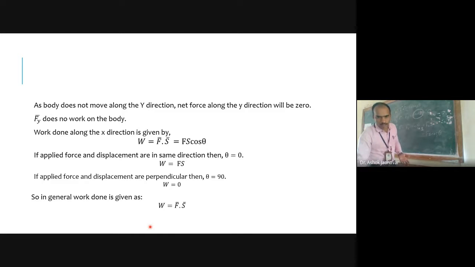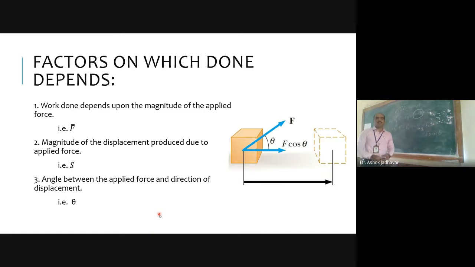Now let us go ahead and discuss some factors which will decide the value of work done.